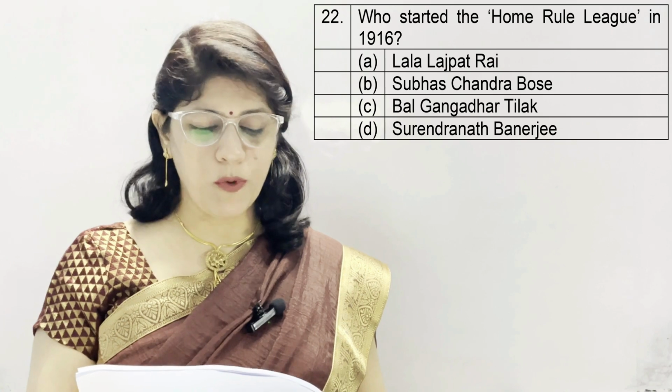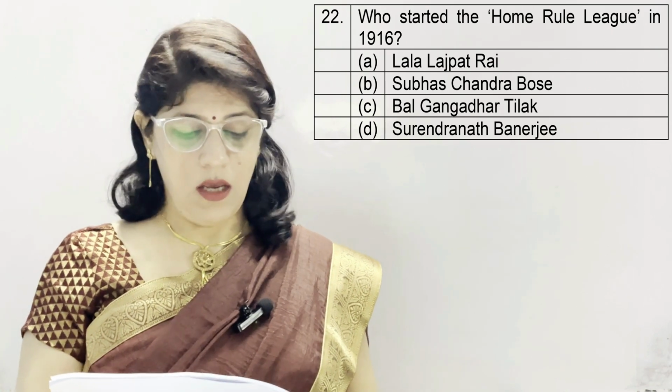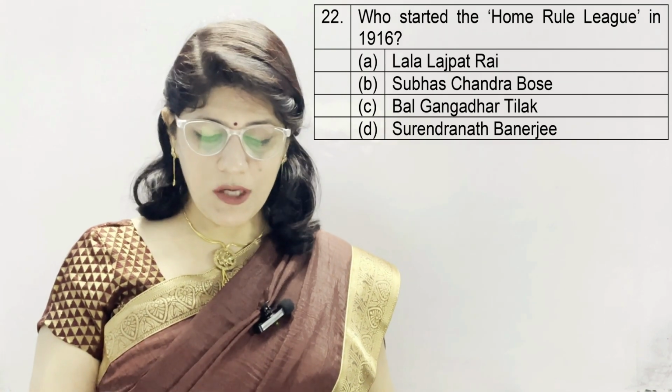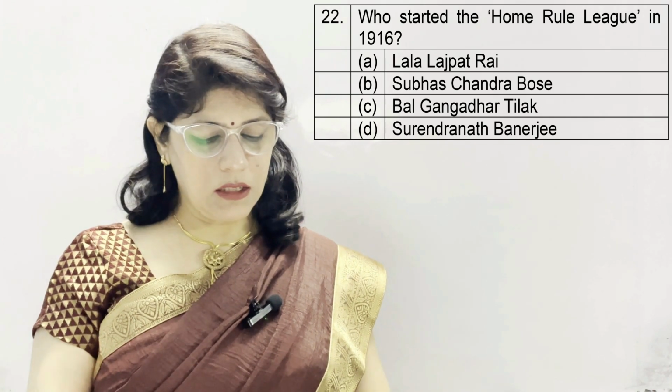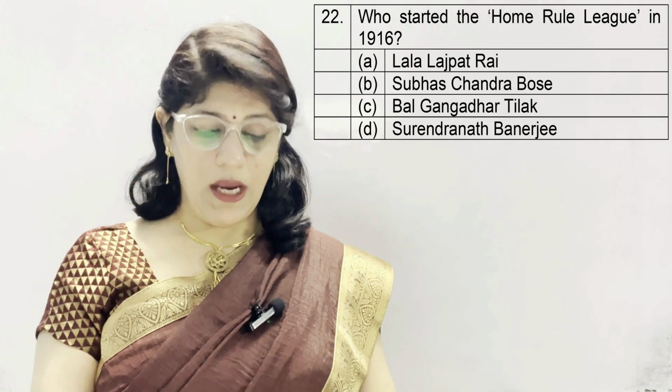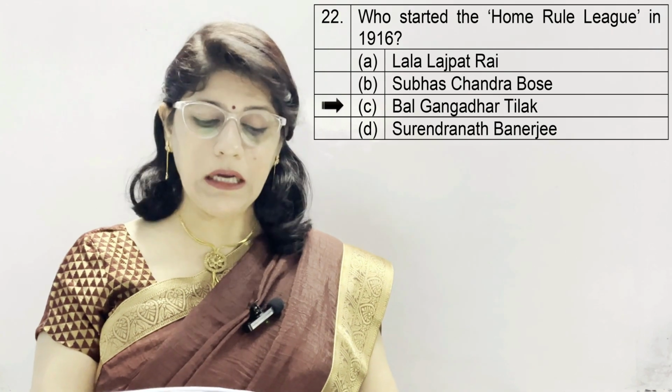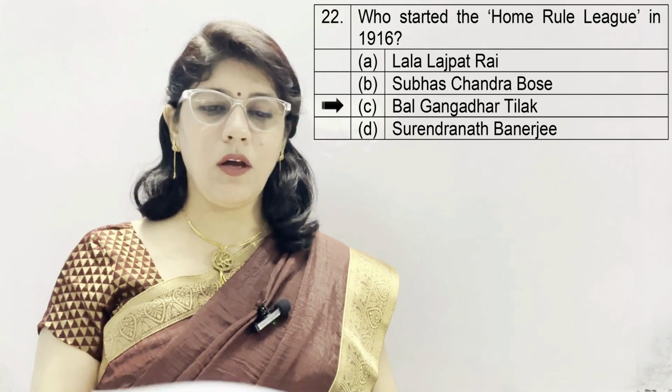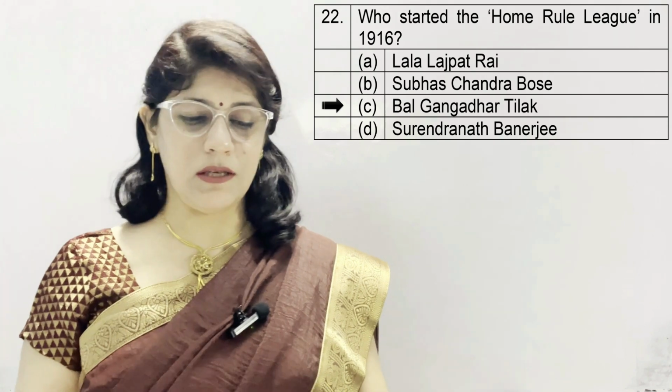Question number 22. Who started the Home Rule League in 1916? A option Lala Lajpat Rai, B. Subhash Chandra Bose, C. Bal Gangadhar Tilak, and D. Surendranath Banerjee. And the correct option is C. Bal Gangadhar Tilak, who started the Home Rule League along with Annie Besant.